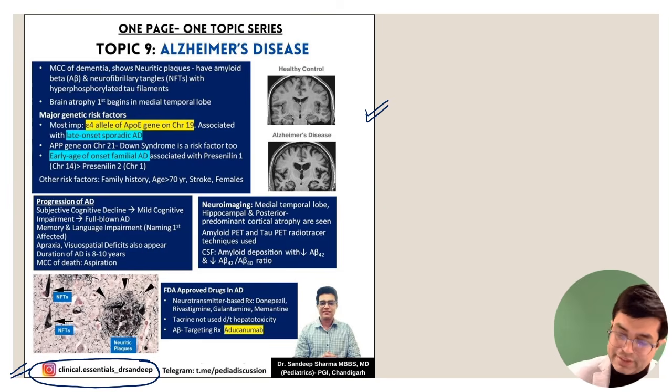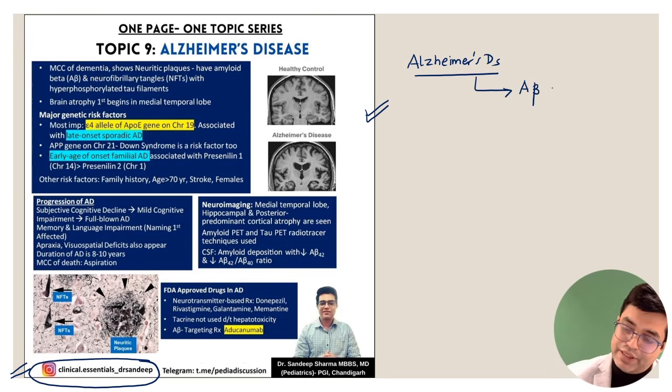Two one-liners I want to emphasize here. What type of amyloid deposition happens in dementia? If the question says a patient with Alzheimer's disease, what kind of amyloid gets deposited in the brain? It is A beta amyloid deposition. So A beta amyloid deposits in the brain, right?